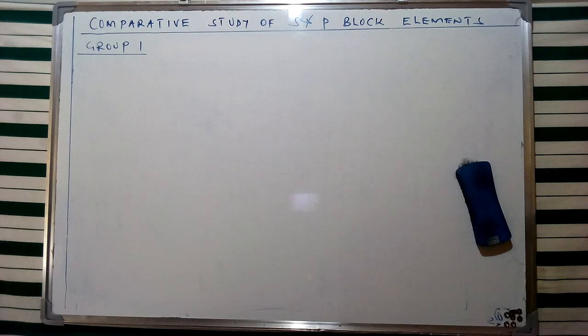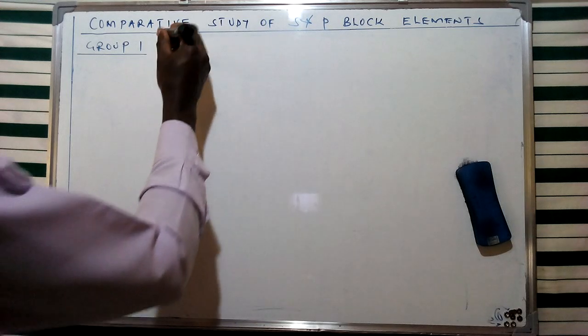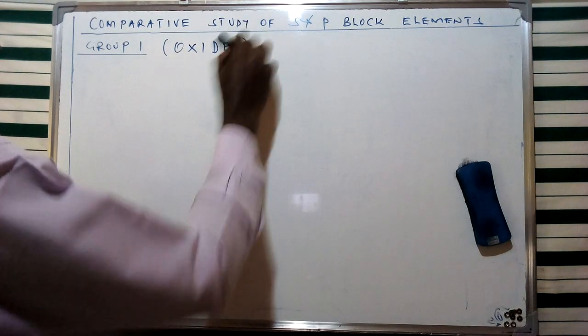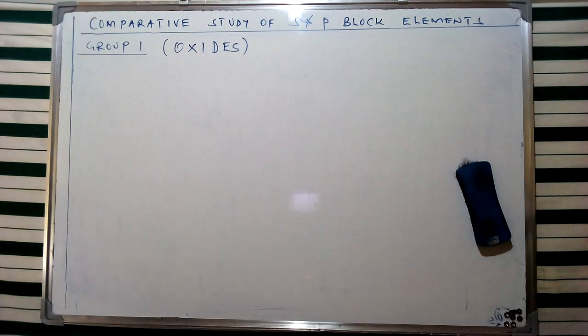In this particular discussion, I'm going to look at the concept of oxides of group 1 elements. And in this particular case, of course, this is going to compound on our first discussion we had on various compounds which are going to be obtained from group 1 elements, especially on the carbonates.